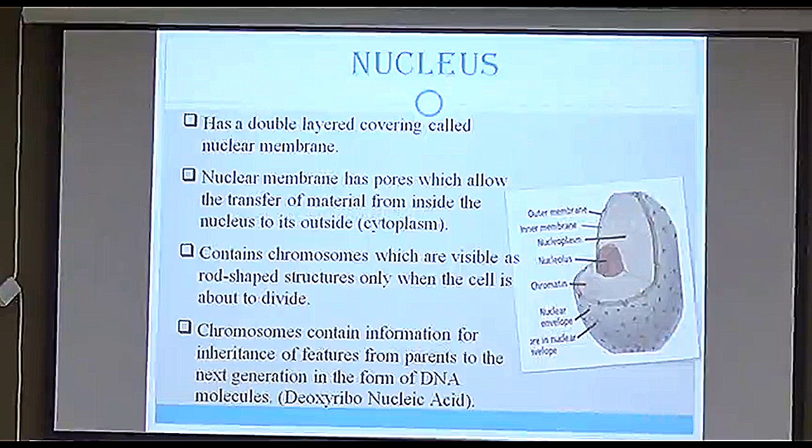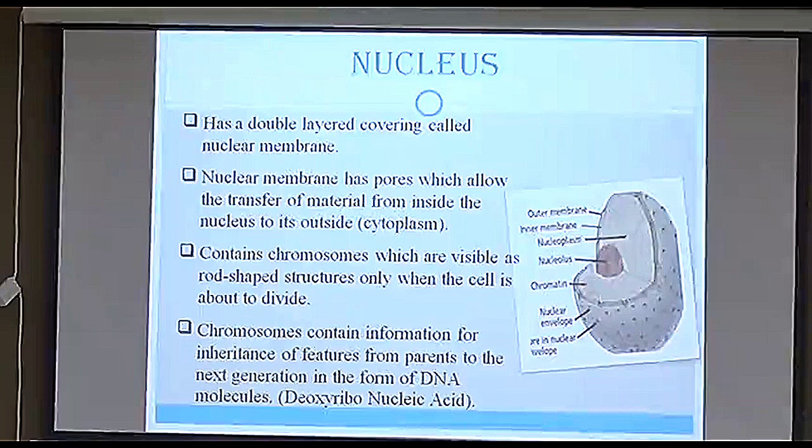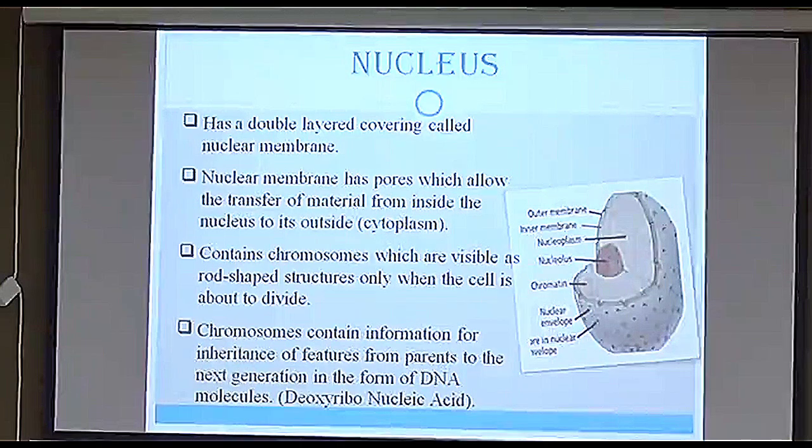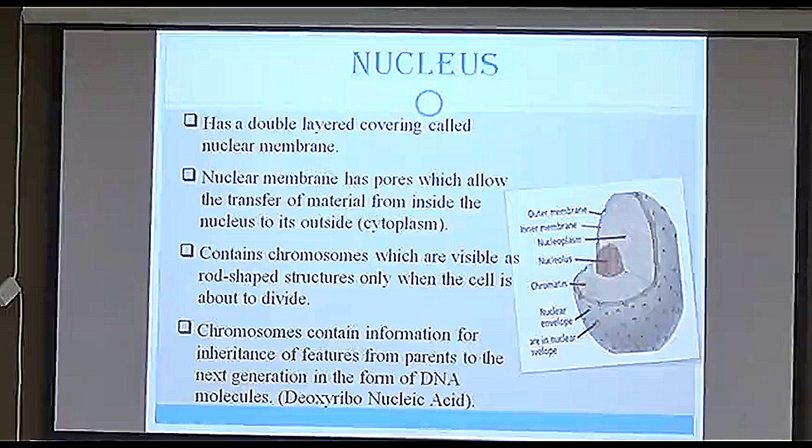The nucleus is most of the time present at the center. Why? Because it is responsible for sending signals to all the organelles so that they get the information and can do their work, just like in our classroom. I am the nucleus, your teacher is the nucleus, and you all are the organelles, and I am responsible for telling you the work. In a similar way, the nucleus is responsible for telling work to various organelles.